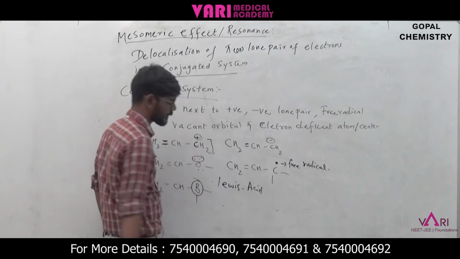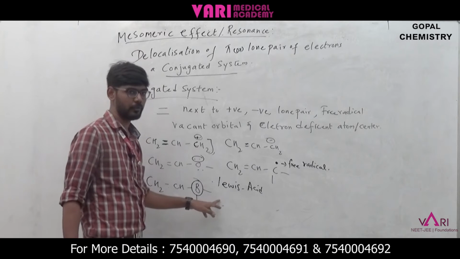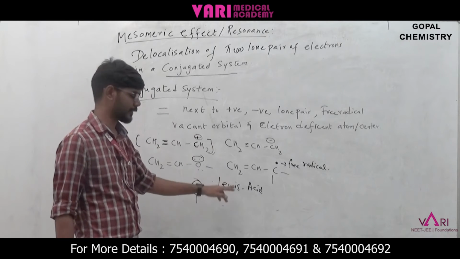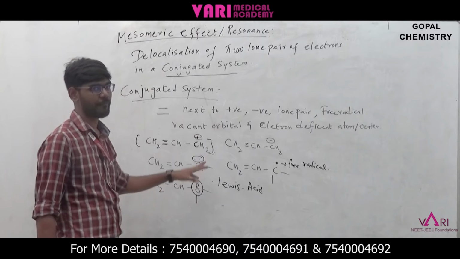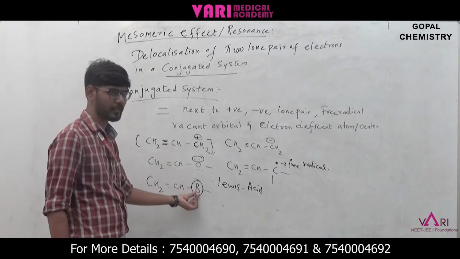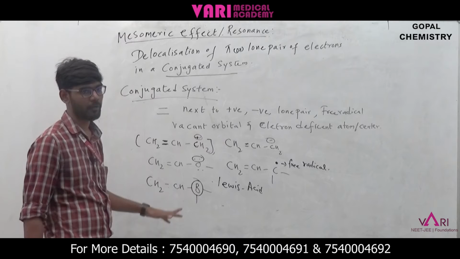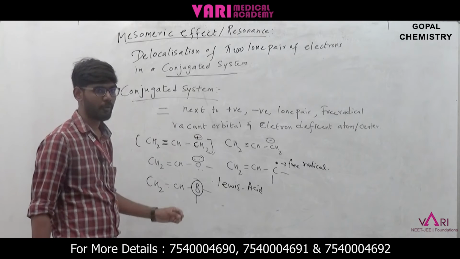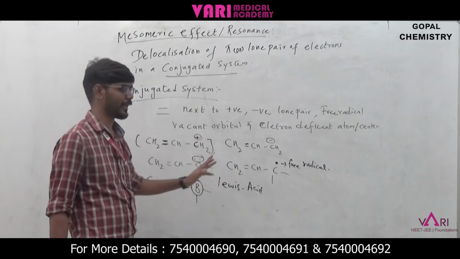So what is a Lewis acid? Have you any concept or idea about Lewis acids? Lewis acids are nothing but atoms or molecules that are deficient in electrons. Boron compounds are well known Lewis acids, because the boron atom has the lowest number of electrons, so it can be considered a Lewis acid.